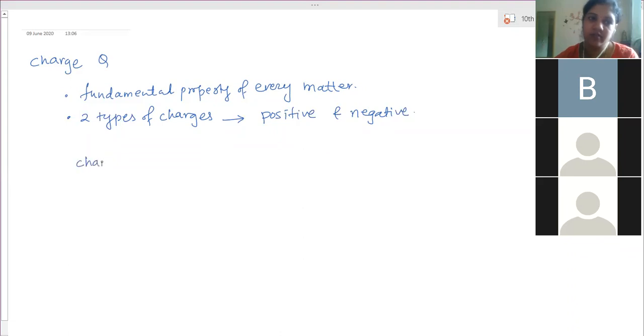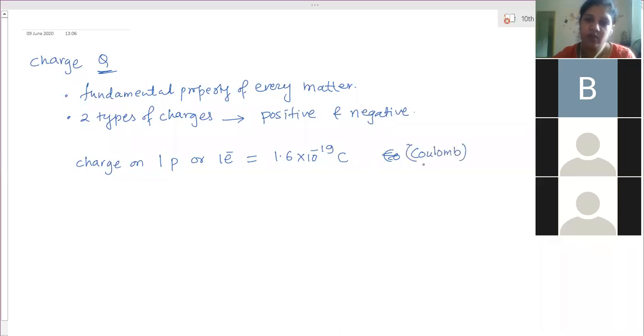That is, the charge on one proton or one electron is equal to 1.6 into 10 to the power minus 19, and the unit in which this charge is measured is called coulomb, C. Coulomb is the unit in which charge is measured, because Coulomb was a scientist who found out the phenomena of charge. So his name is given to the unit of this fundamental property, that is charge.